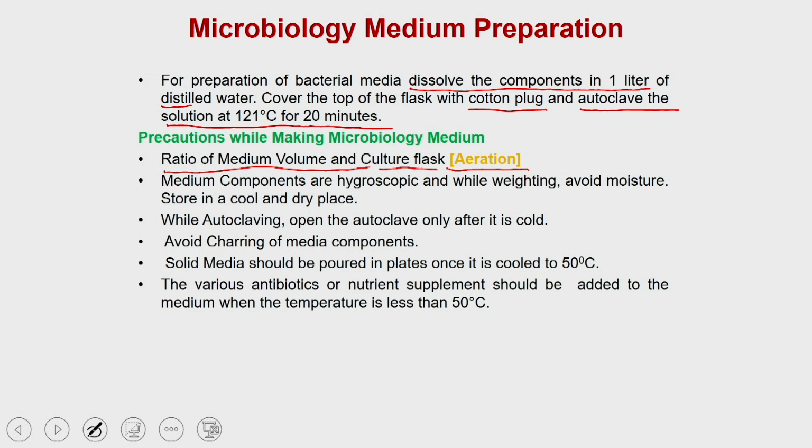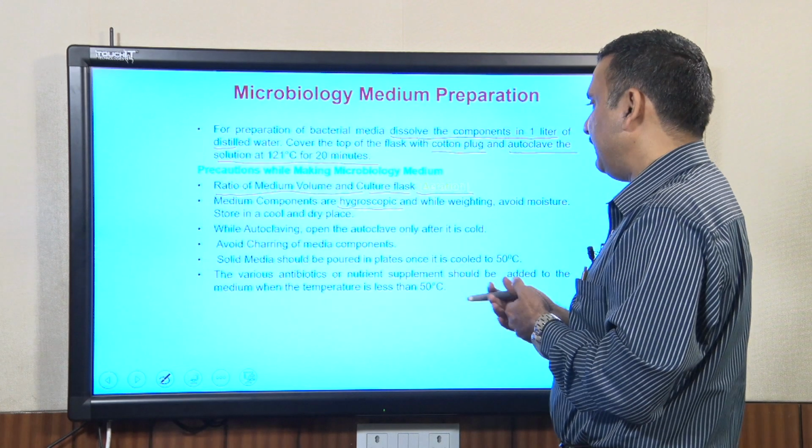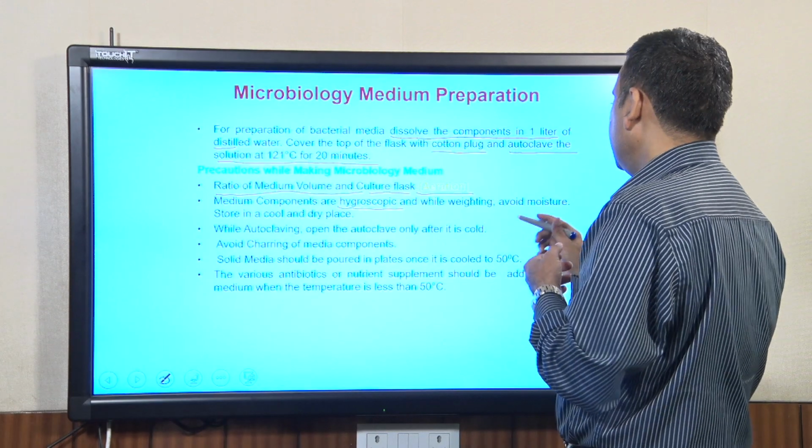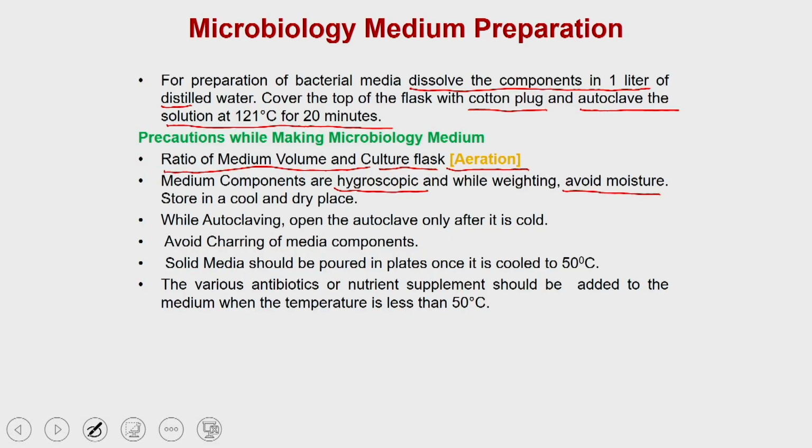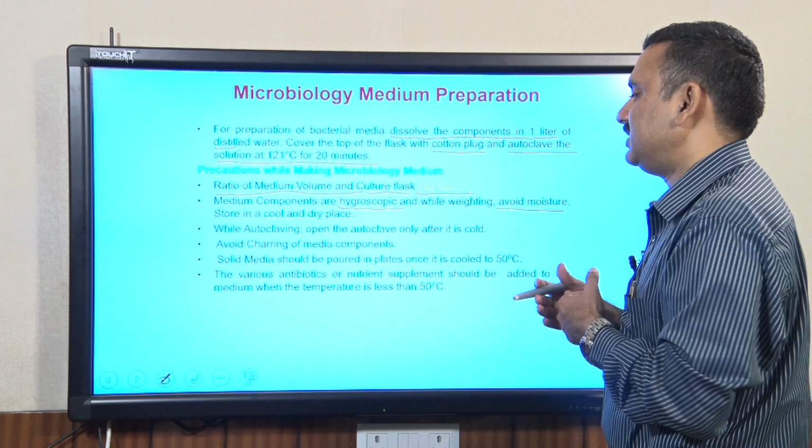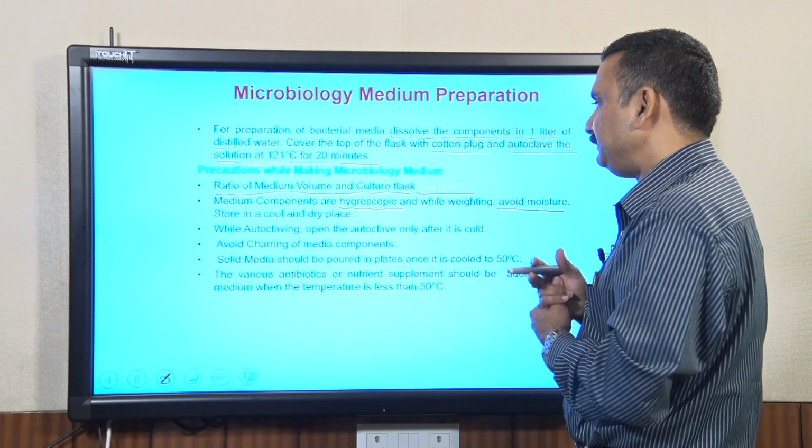Similarly, the media components are very hygroscopic, which means they take up water as soon as you open them in the air. So while you are weighing or storing them, you should avoid moisture, because once the media takes up moisture, your media composition is going to vary from one batch to another, and that is going to affect the downstream protein production as well as the growth of the bacteria.